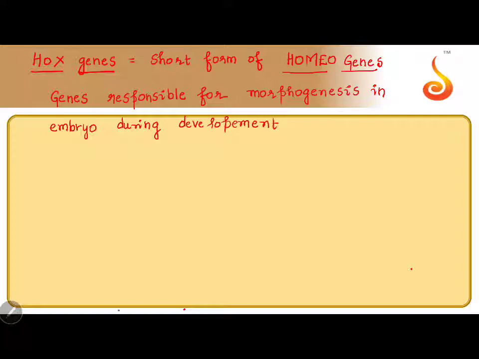So all of us know the process of development of embryo is called embryogenesis. Now if I see embryogenesis in all vertebrates, I see most of the embryogenesis is the same. Maybe the blastula stage, the morula stage, the formation of 3 germ layers, triploblastic, what I mean to say. Everything will be the same.